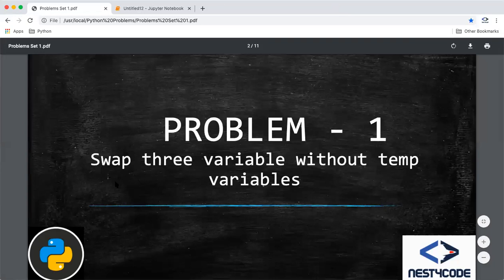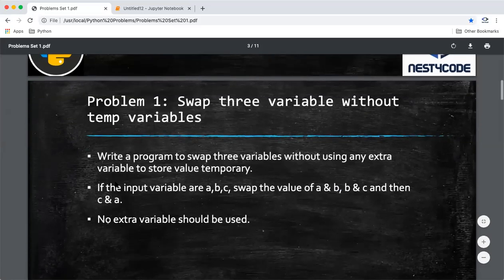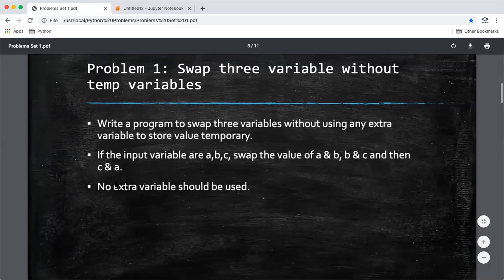Let's move on to the problem statement. What does the problem statement say? That we will write a program which will be swapping three variables and will not be using any extra variables to store the value temporarily. If the input variables are A, B, C, we'll swap A with B, B with C, and then C with A. No extra variable should be used.